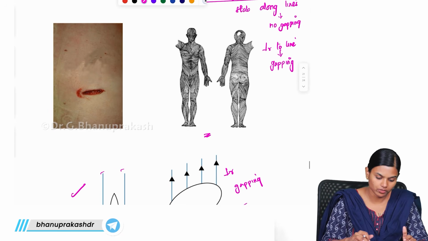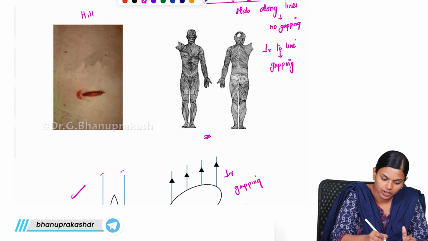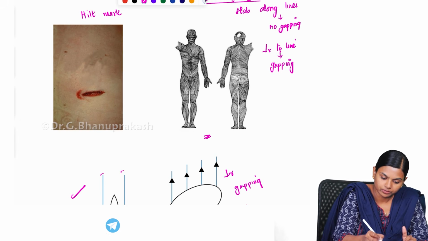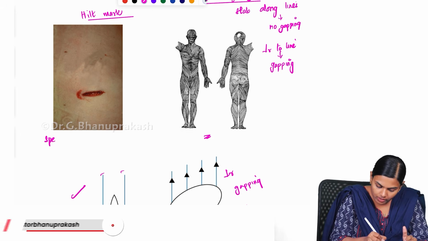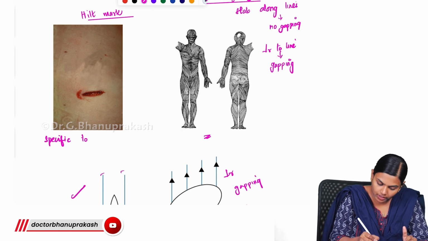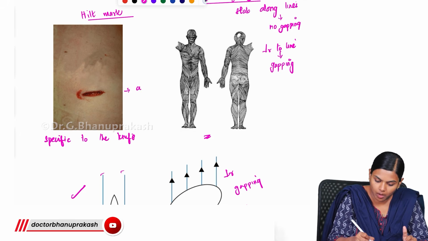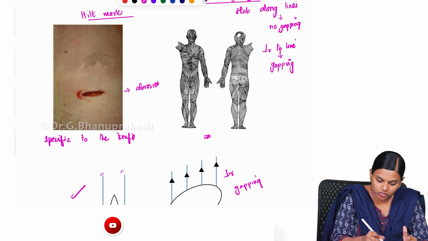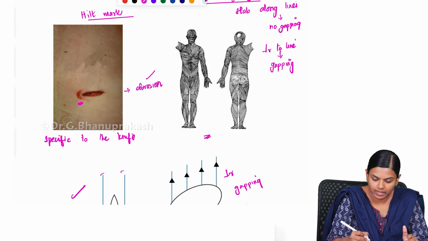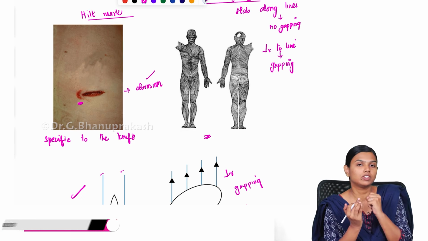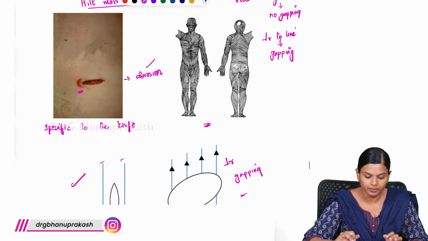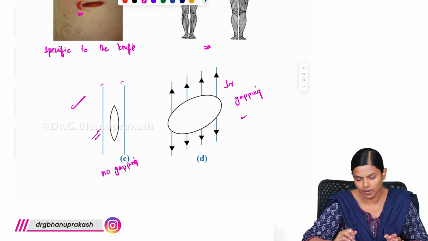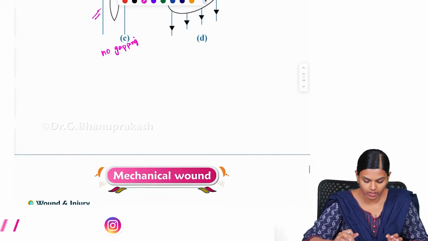And another important feature is the hilt mark. This hilt mark is very specific to the knife, and it is nothing but an abrasion. So this is your hilt mark. Because the hilt touches your body, there will be an abrasion, and that is known as the hilt mark. It can be used to identify the exact knife that was used to stab. So this is the importance of the stab wound.